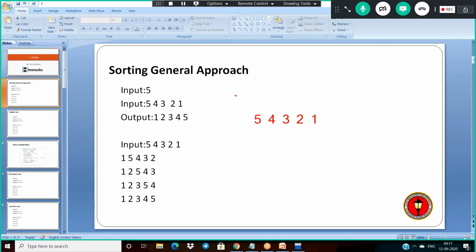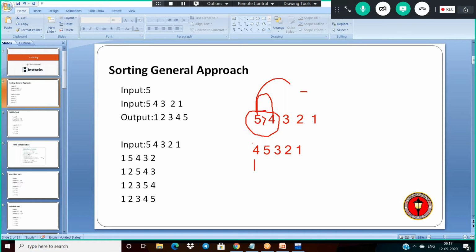And now, first I am comparing this 5 with 4. Is 5 greater than 4? Yes. This condition is true, which means do the swap. Swap means exchanging this 5 with 4. Then what is the output you are getting here? 4 5 3 2 1.